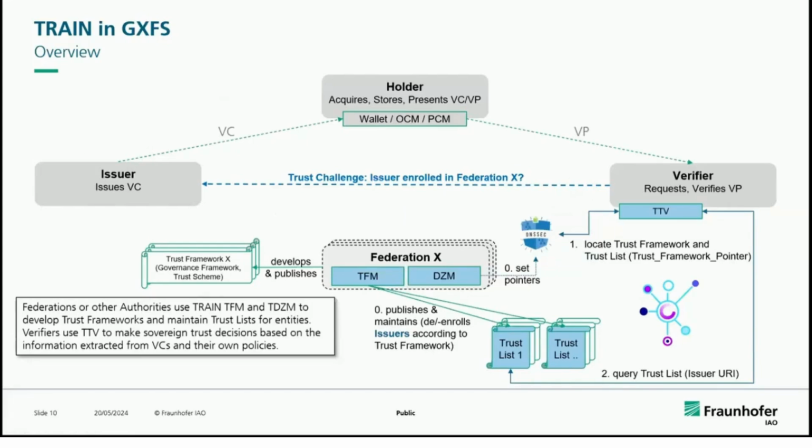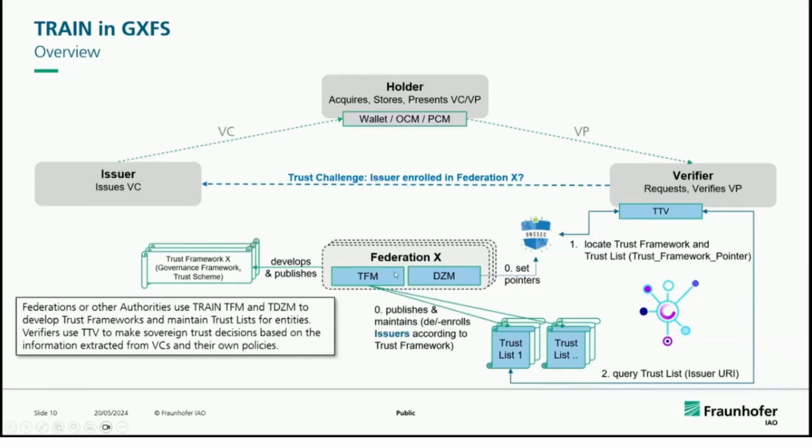And how does it sit in the self-sovereign or decentralized ecosystem, for example? As we all know, this triangle diagram: the issuer, holder, and verifier. So the TTV is used in the verifier or a service provider to validate the request the holder is making. For example, when the verifier is fetching some credential to validate, it also needs to verify whether this is coming from a trusted issuer.